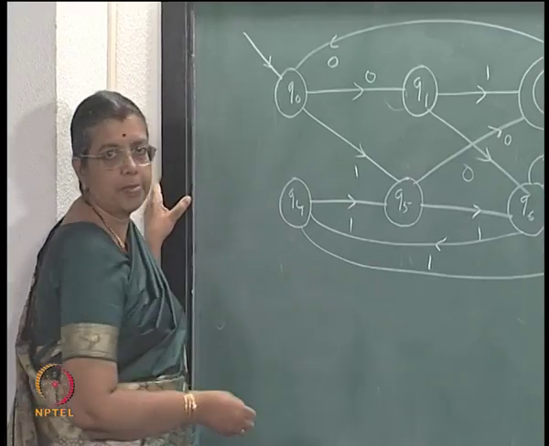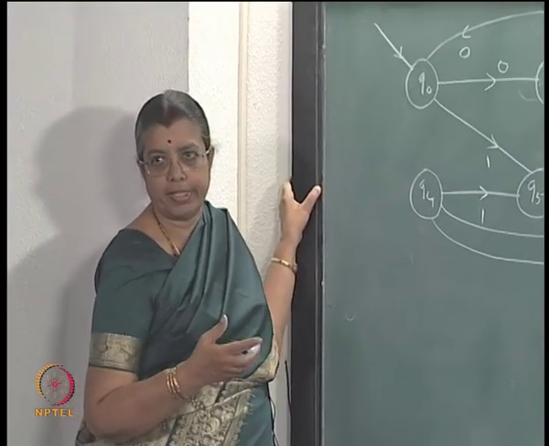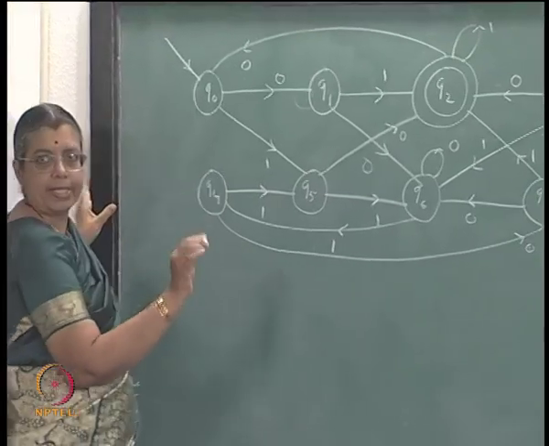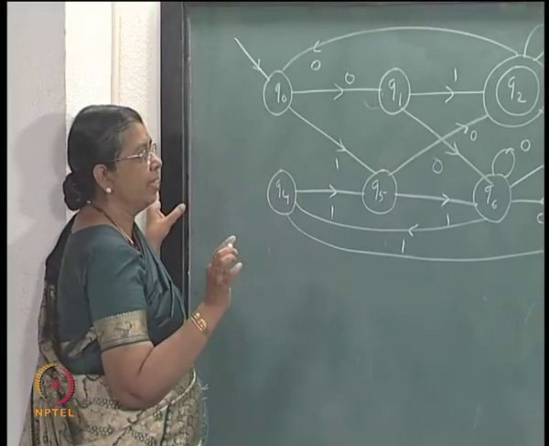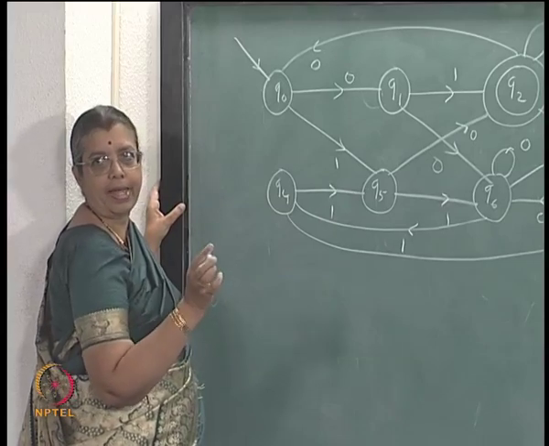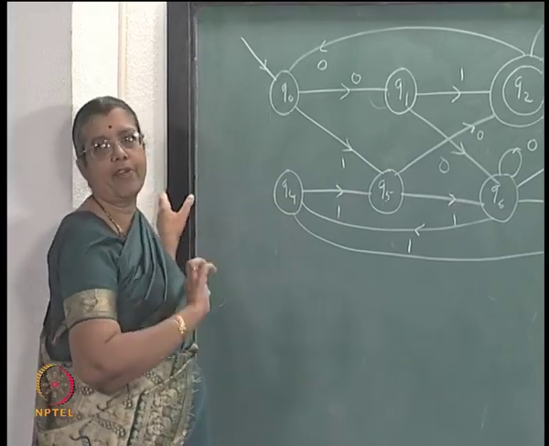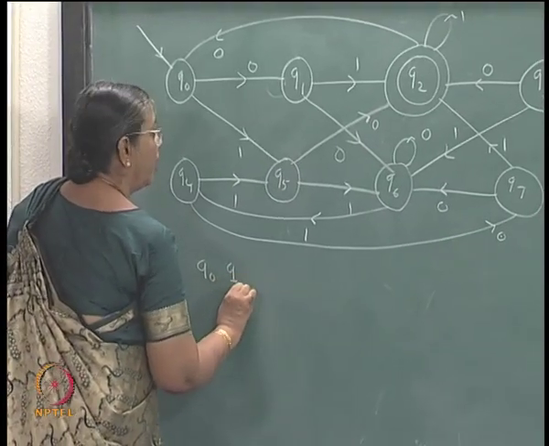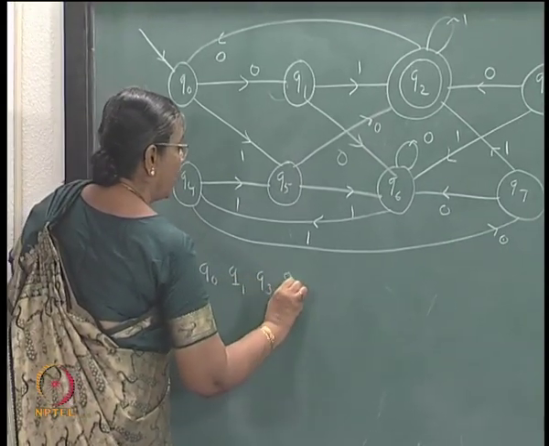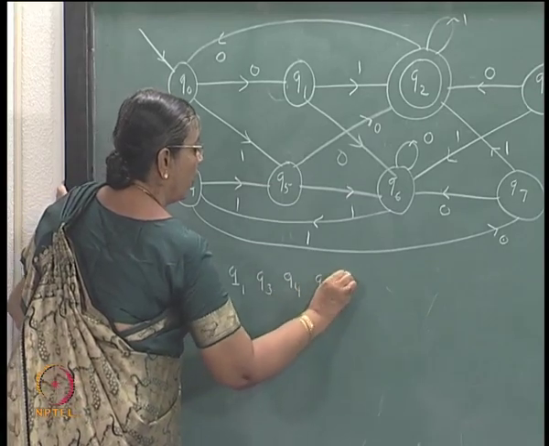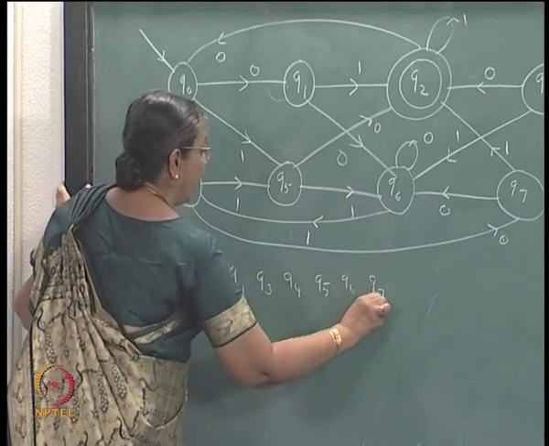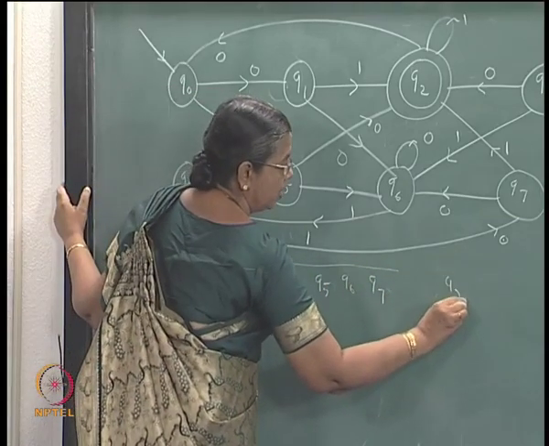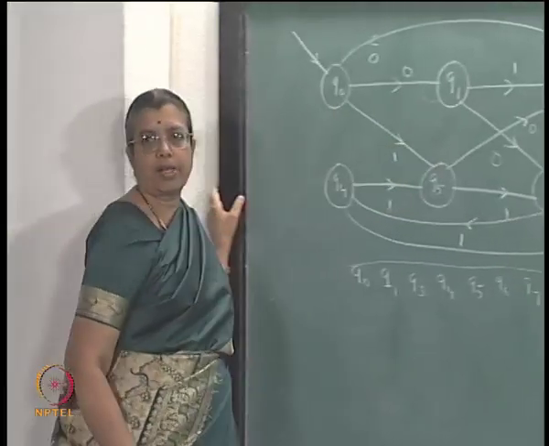Let us find the minimum state automaton in this procedure. All of them will be in one block first; there is only one final state and the others are non-final. So first you split into non-final and final states. Q0, Q1, Q3, Q4, Q5, Q6, Q7 are in one block, Q2 alone is in one block.